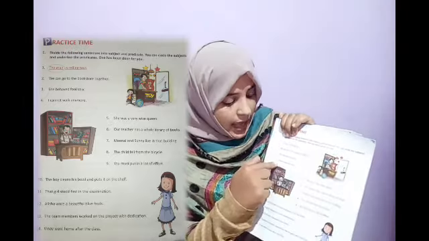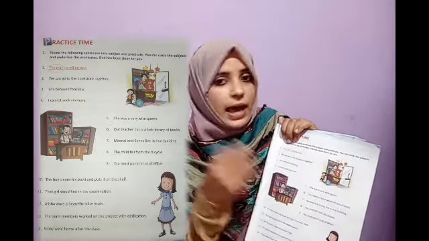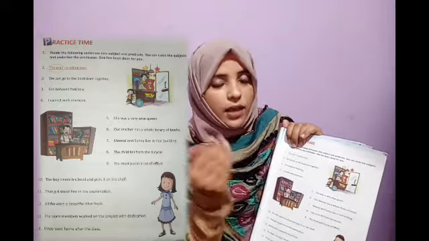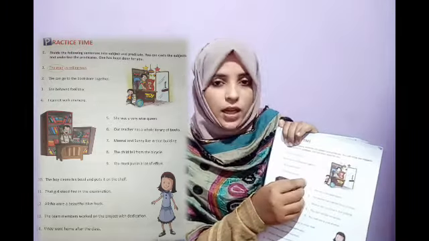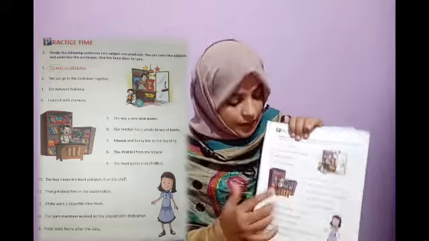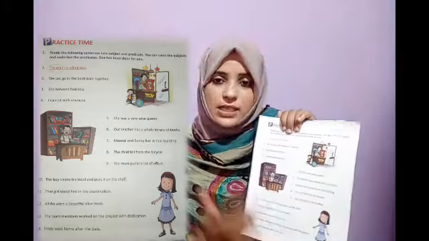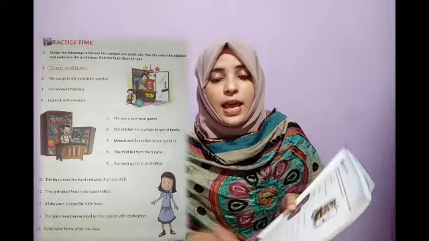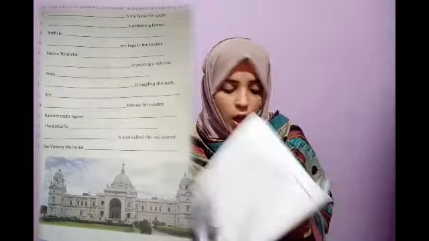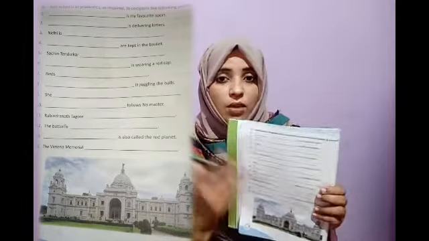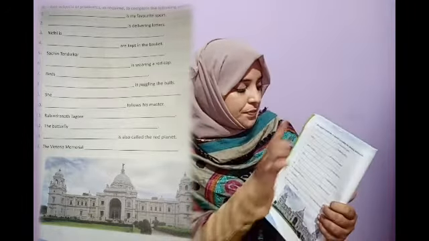The next one, I cannot walk anymore. I, of course, is a pronoun. So I is the subject. Cannot walk anymore is the predicate. The rest of these sentences you have to do yourself, and after this class, I will send the answers. Now turn to page number 12. There you can see another activity.